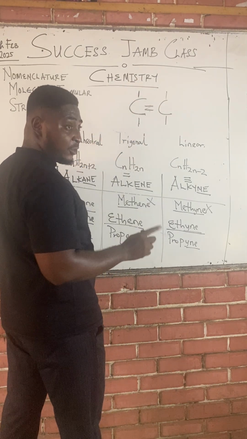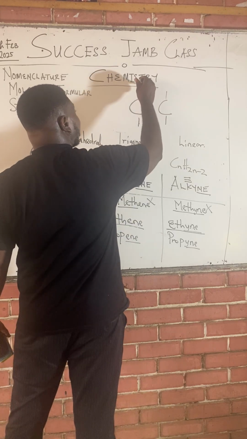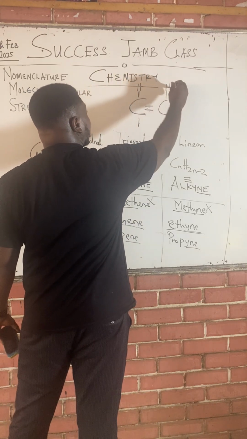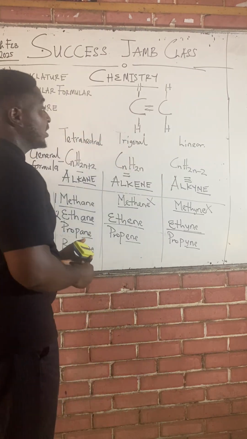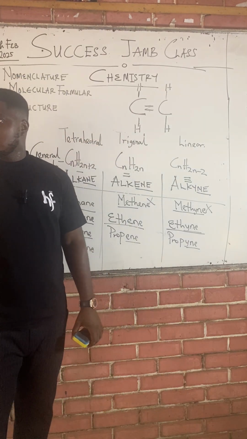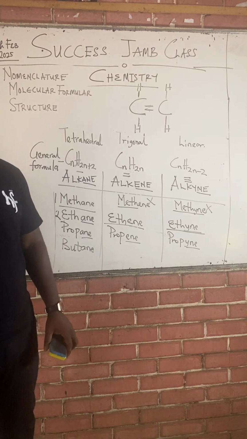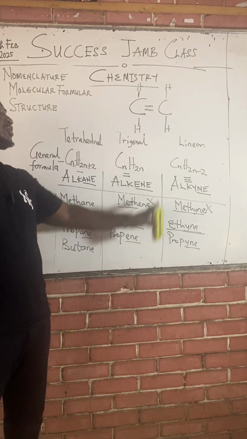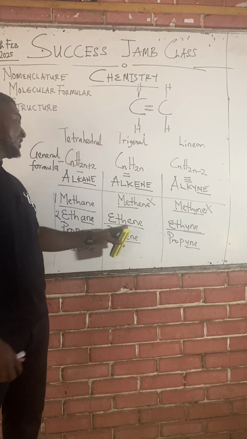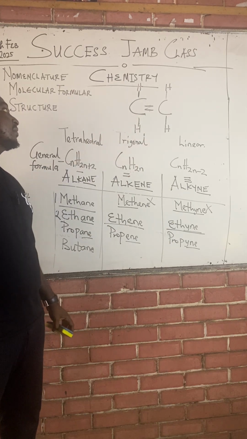Every carbon must have four. Once you've gotten the bond right, fill up the bond space with hydrogen. After carbon, the next popular element in all organic compounds is hydrogen. And class, this is the structure of ethene.